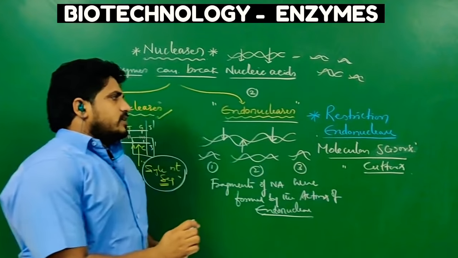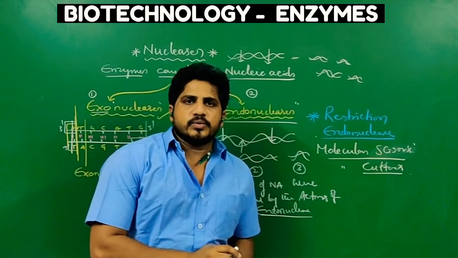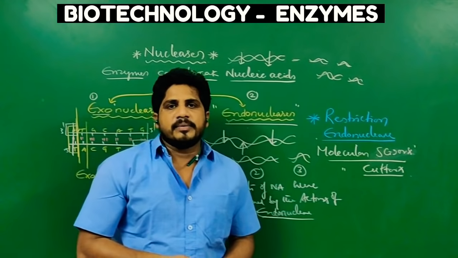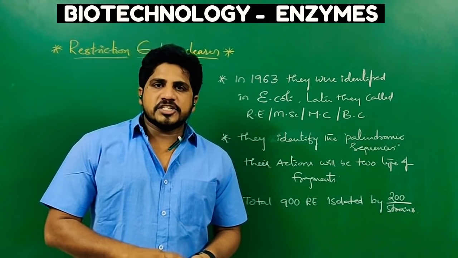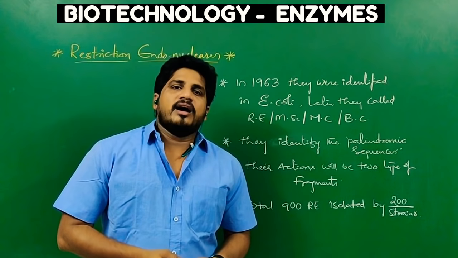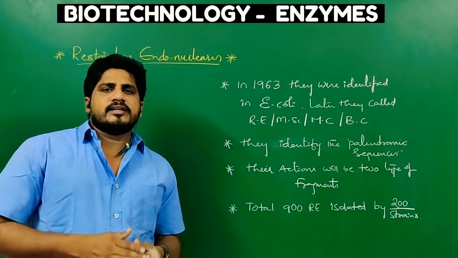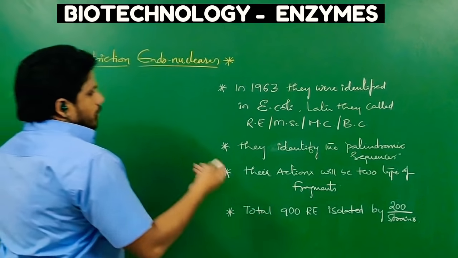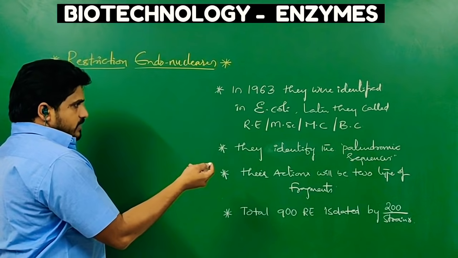This is the importance of restriction endonucleases. Why they are so familiar in the genetic engineering method, let us see now. Restriction endonuclease enzymes are also called biological cutters, molecular cutters, DNA cutters or molecular scissors. Let us see some interesting parts of molecular scissors.